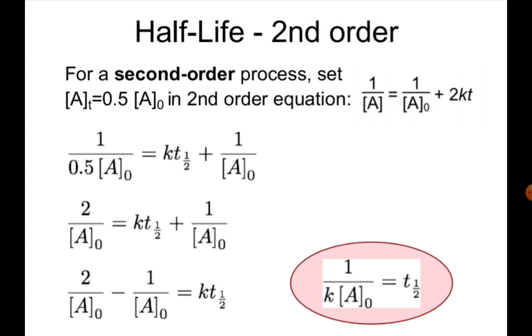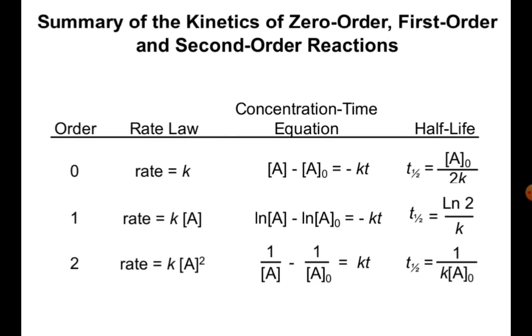So here is the summary of the kinetics of zero order, first order, and second order reactions. In this tabular form you can get the concentration-time equation for the zero order reaction, then the integrated concentration-time equation for the first order and second order reactions, and the half-life for the three different types of reactions, whether the reaction proceeds as zero order, first order, or second order.